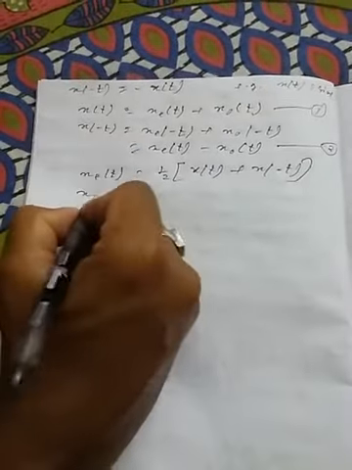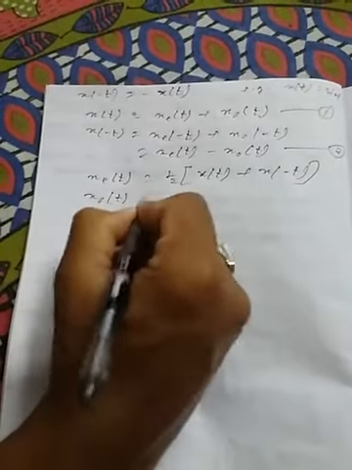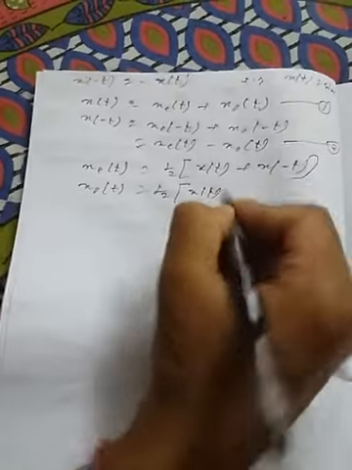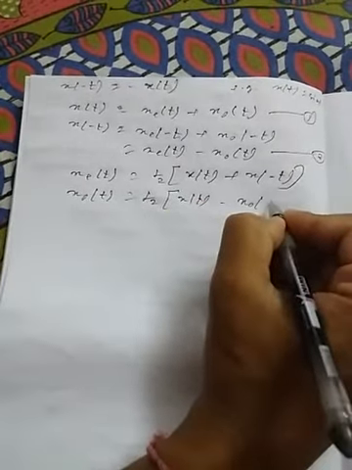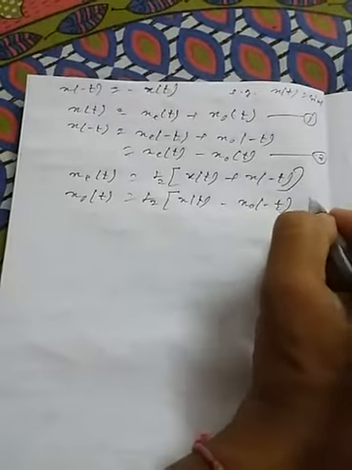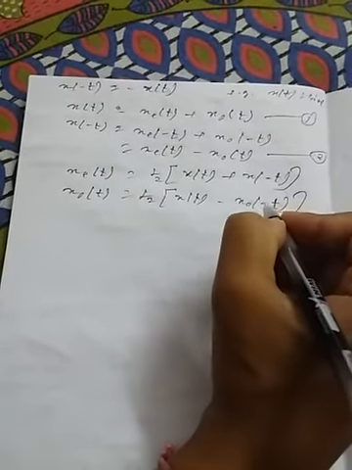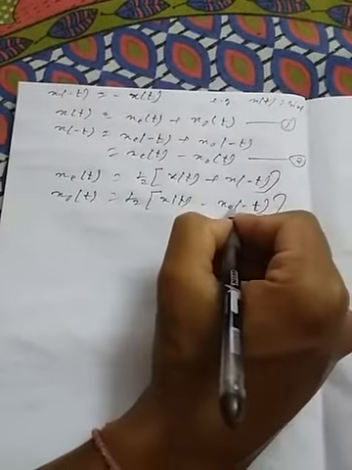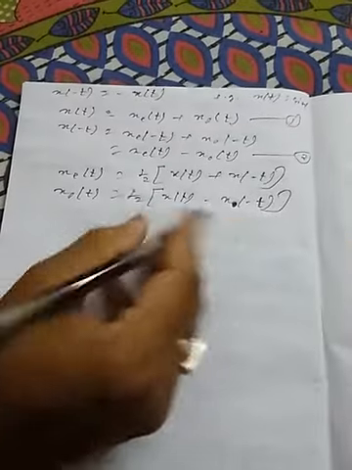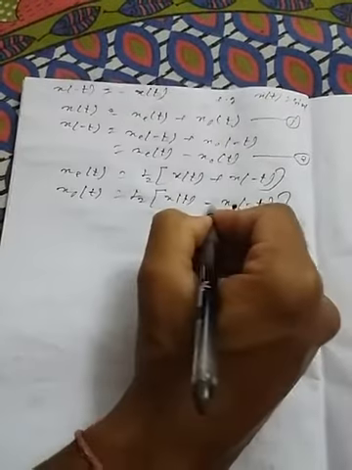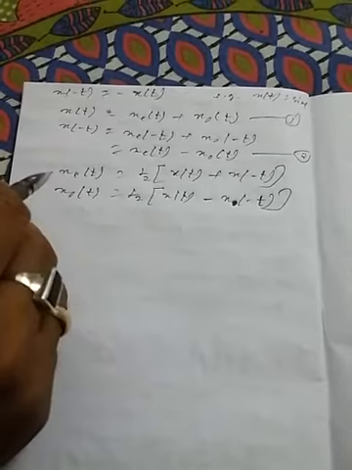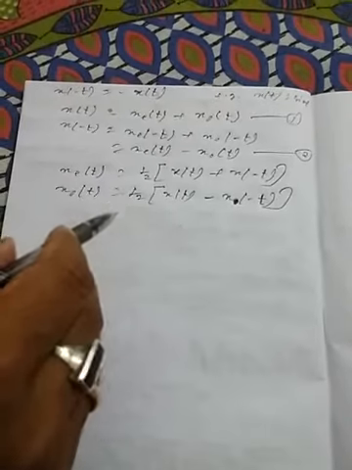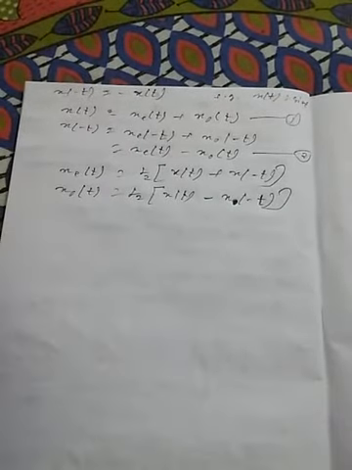And the odd part can be calculated by using this formula, half of x(t) minus x(-t). Sorry, this is x(-t), only x(-t). So the even part of any signal x(t) can be calculated by using this formula, and the odd part can be calculated by using this formula.